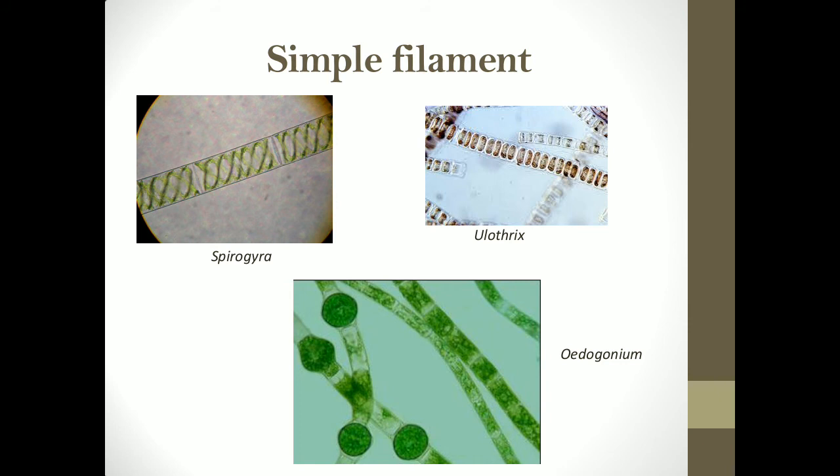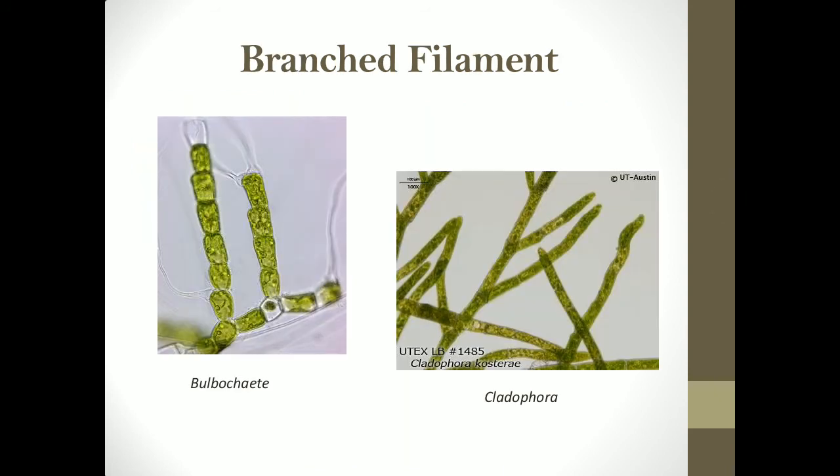As we can see here, it is seen in Spirogyra, Ulothrix, Oedogonium. All of these are examples of simple filaments where the cells divide in one plane only. The next type of multicellular filamentous thallus is the branched filament, wherein an occasional cell in the thallus divides in a different plane. All the cells do not divide in a different plane.